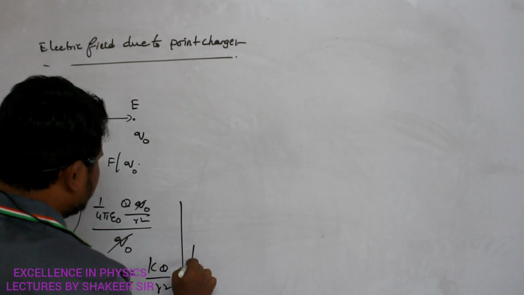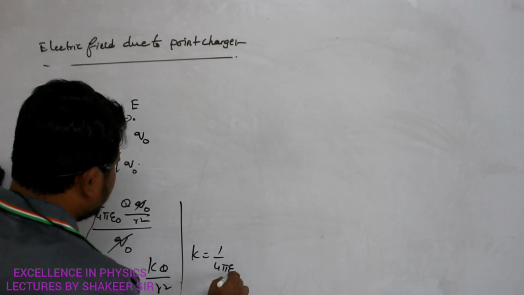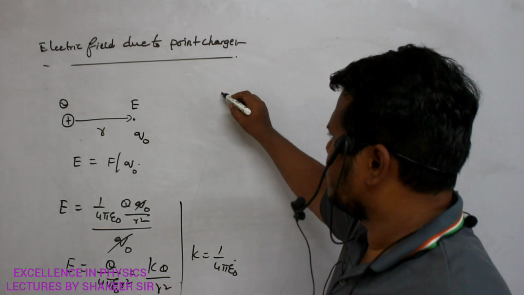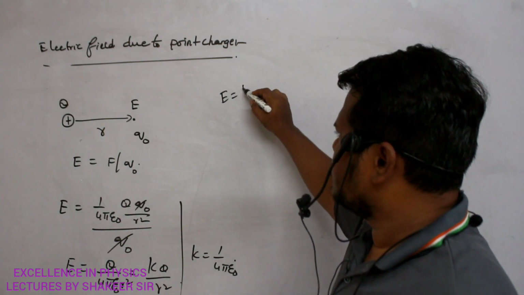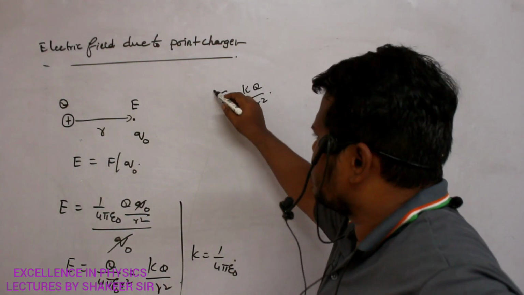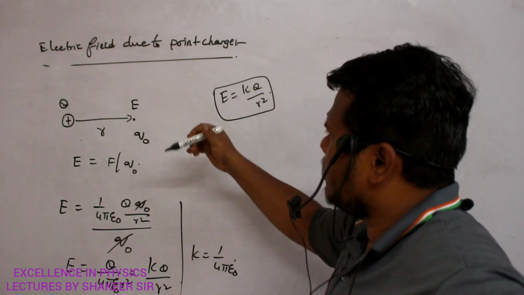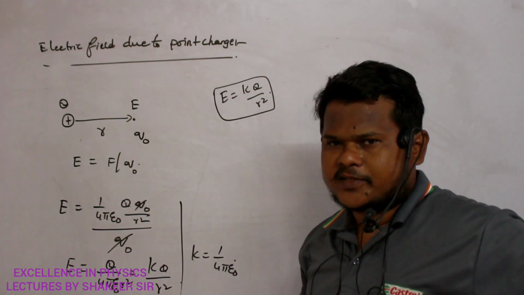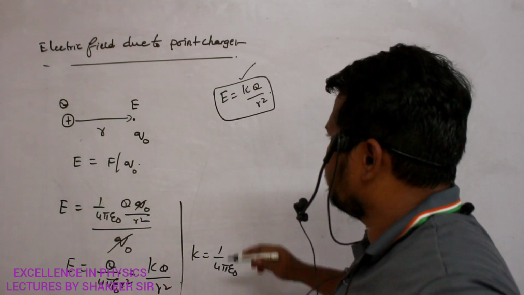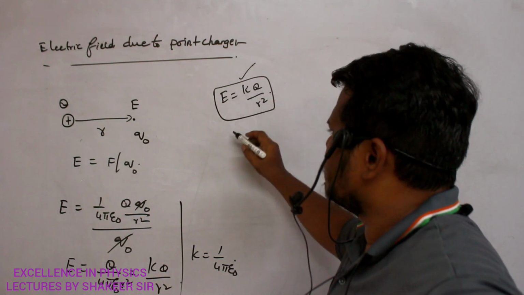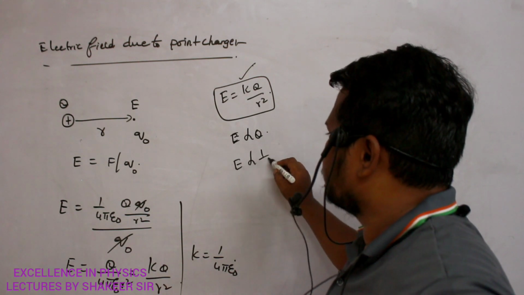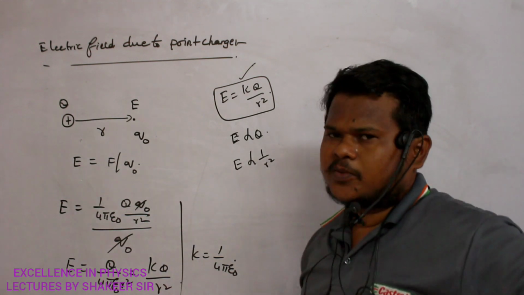What is meant by K value? K value is nothing but 1 by 4 pi E0. So the equation for electric field intensity due to a point charge is E equals KQ divided by R square. By looking at this equation also, electric field at a particular point depends on only two factors. If the medium remains constant, K also remains constant. So E is directly proportional to Q. Similarly, E is directly proportional to 1 by R square, or inversely proportional to R square.